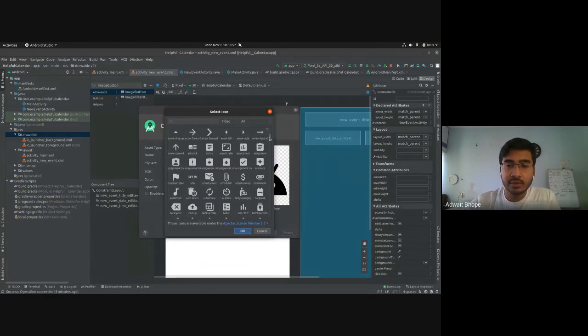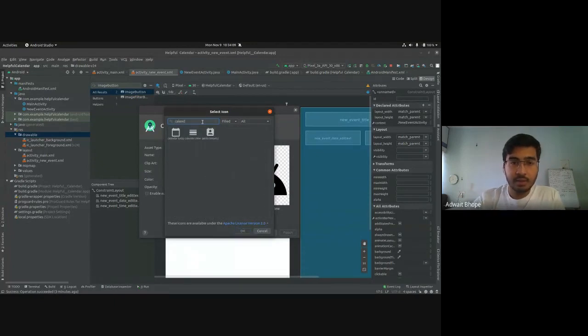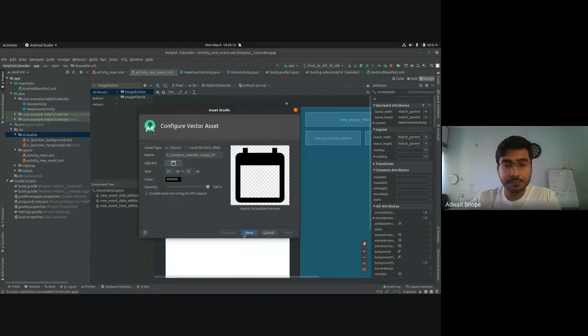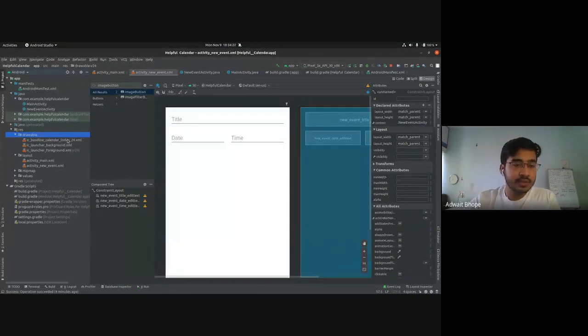So this is what Android Studio provides. These are some material icons that they've designed in an attempt to make apps consistent everywhere. So we need it for calendar, right? Just type in calendar, and you will see that this icon is visible. Click on OK, and leave everything as the default. Click on next, and click on finish. That will add this XML file, baseline calendar today.